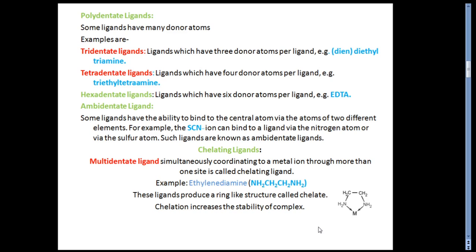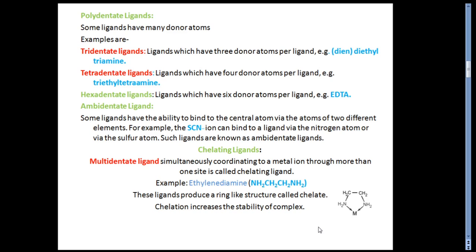Now polydentate ligands. The word poly means more than two. Some ligands have many donor atoms. An example is tridentate ligands. Ligands which have three donor atoms per ligand. The well-known example is diethylenetriamine, which is also called dien.